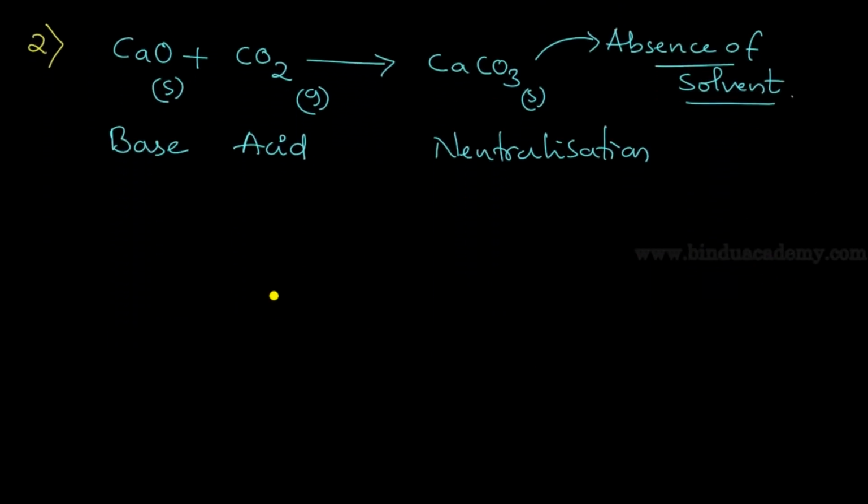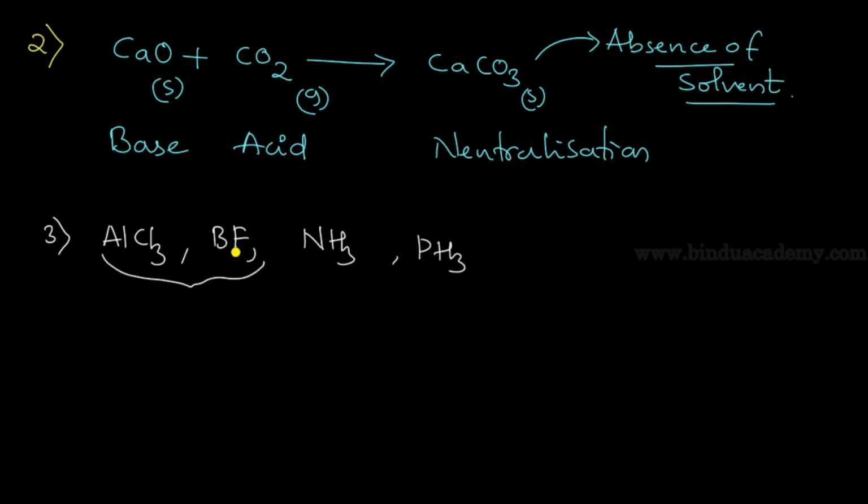Now the third drawback of this theory is very interesting. For example, if you take AlCl3, boron trifluoride, and for the bases examples like NH3 or PH3.